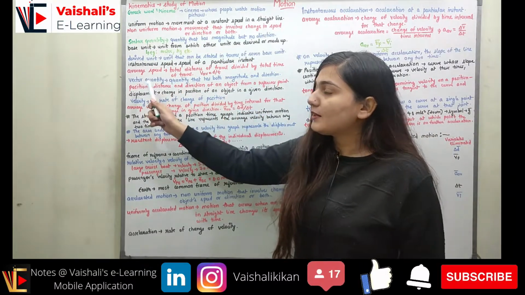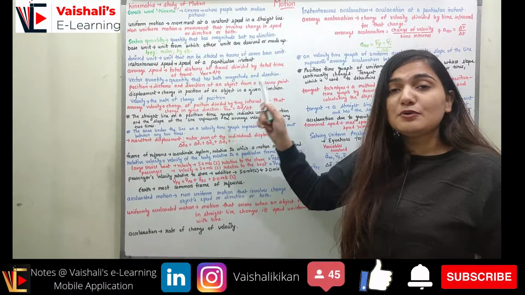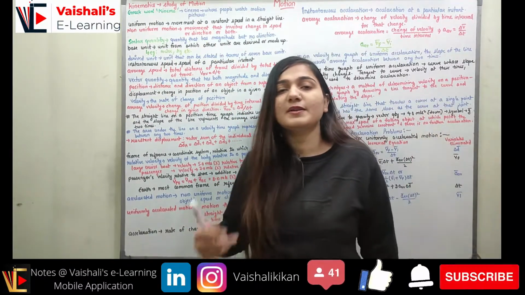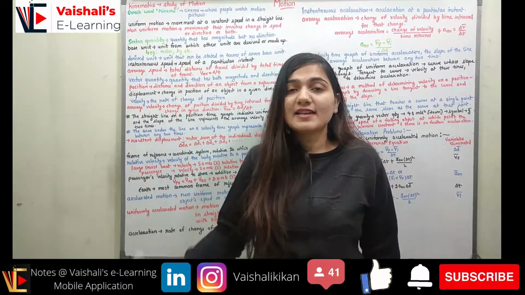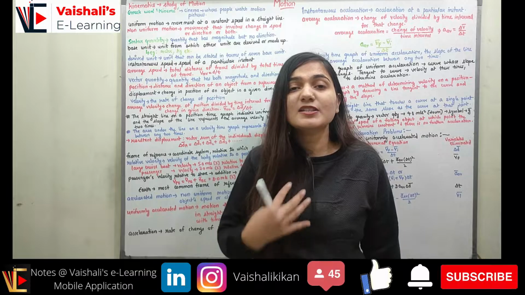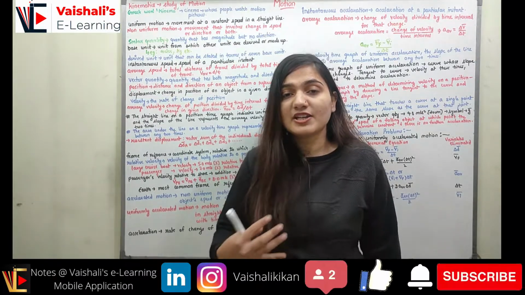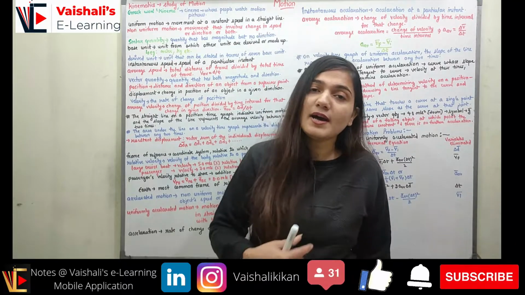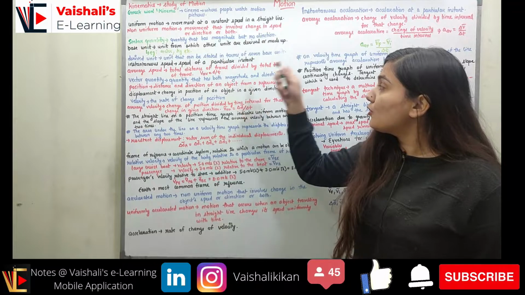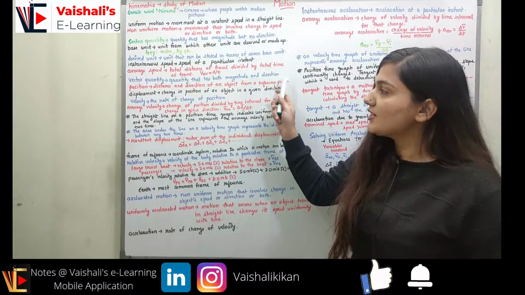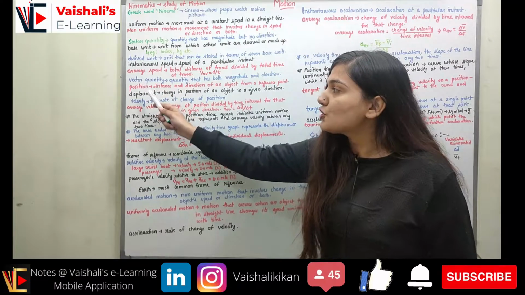Now coming to the vector quantity. What is a vector quantity? A quantity that has both magnitude as well as direction. So if you want to represent any quantity which has magnitude as well as direction, like displacement, displacement is a vector quantity. When you write the displacement, you are representing in which direction you are moving. So when you represent magnitude and with it you represent the direction as well, it is a vector quantity.